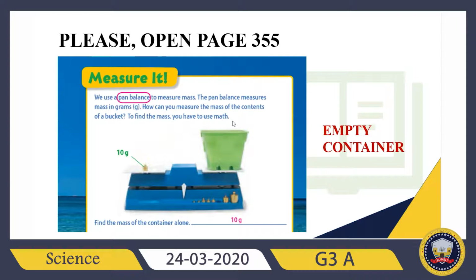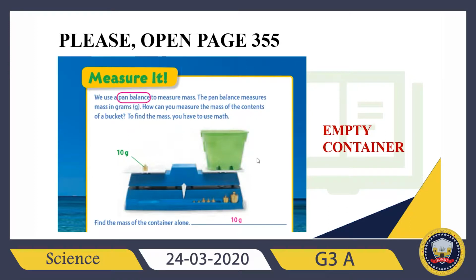First of all, remember the first one. I measured the beaker and the mass inside of it, right? So, when I measured them, I found 400 grams. But this time, it's just asking for, what was it? The contents of a bucket. The mass of the contents of a bucket.